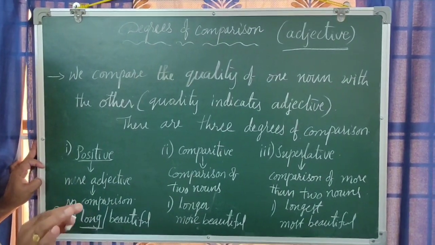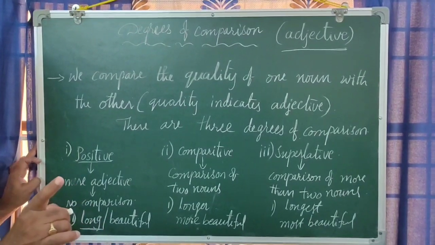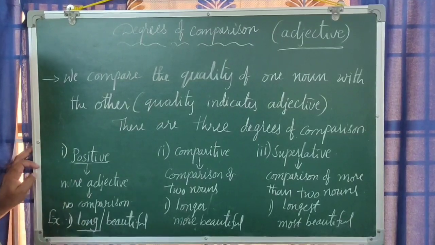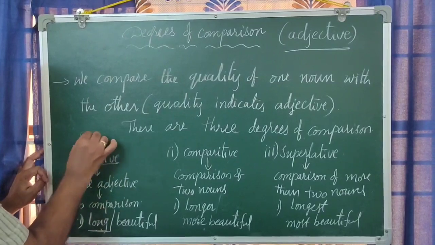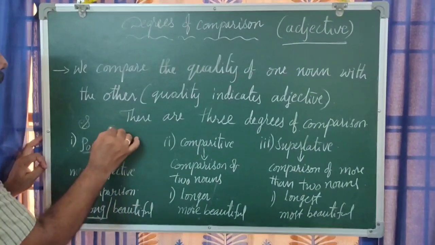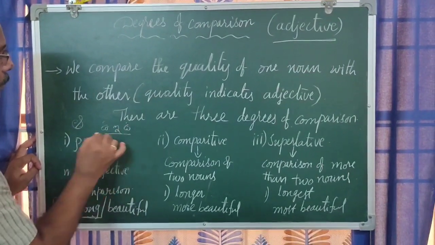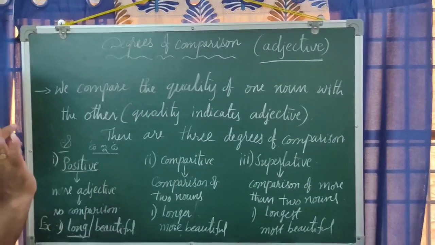Syllable in the sense, nothing but vowel sound. Vowel sound in the sense in Telugu or Hindi, whatever it may be, the first one's A to Amha. For example, in long, only one vowel sound is there. But here, beautiful is a trisyllabic word. Monosyllabic word, one syllable; tri means 3 syllables.